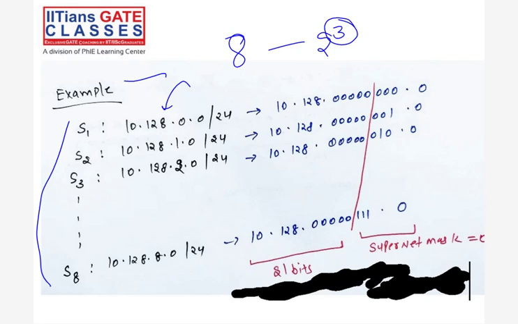Now see here, this is your S1 network ID, and see the third octet, this one. And again, the subnet ID for S2, see the third octet. Where the octet is different, 0 to 3, that octet we have to see. Then only you can join. This is now here.